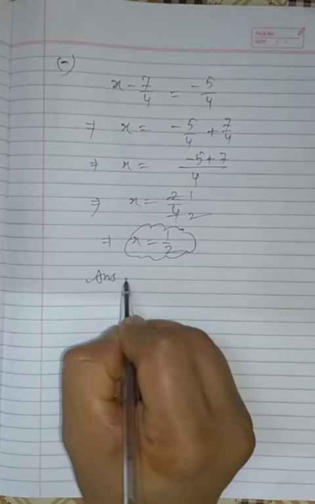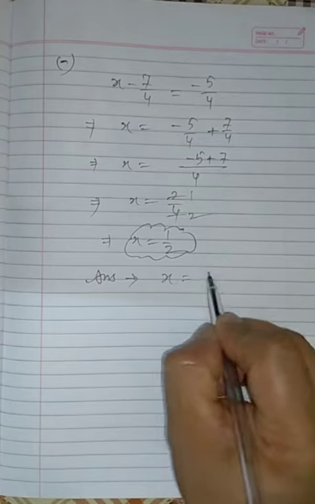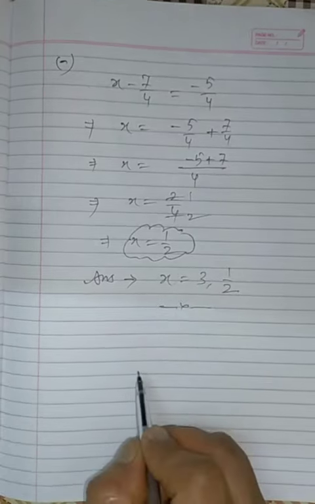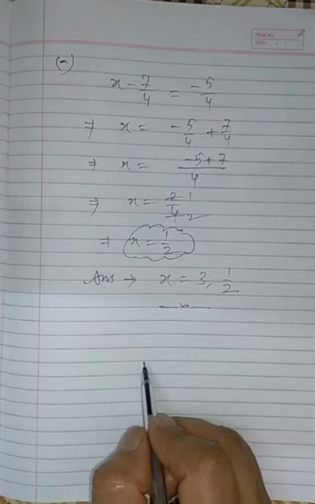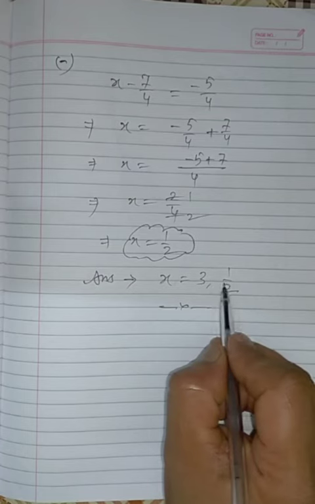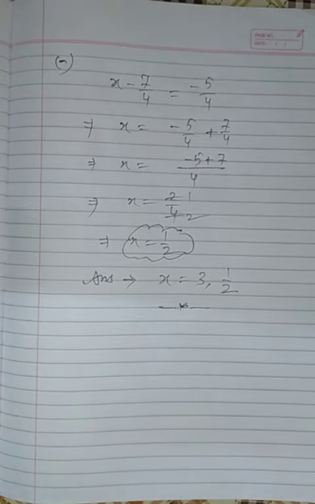That means the two roots of the quadratic equation are x is equal to 3 and 1 by 2. So you can see here, since we got the value of b² − 4ac which was greater than 0, we have two distinct real roots which are satisfying the condition.